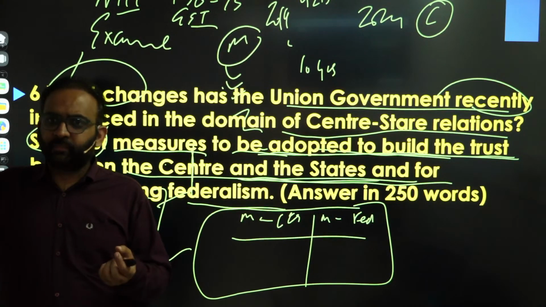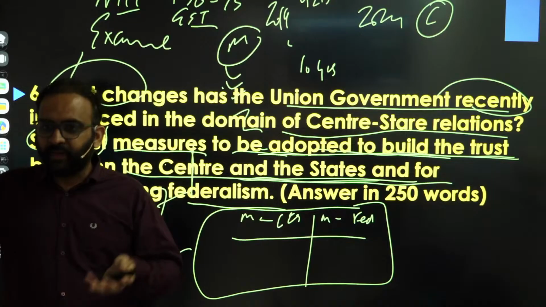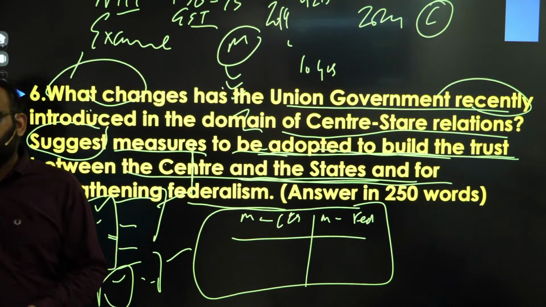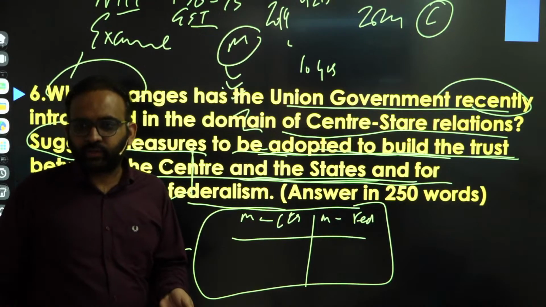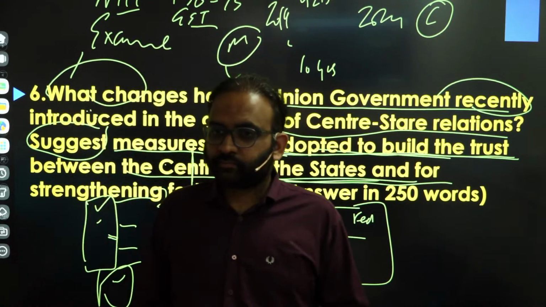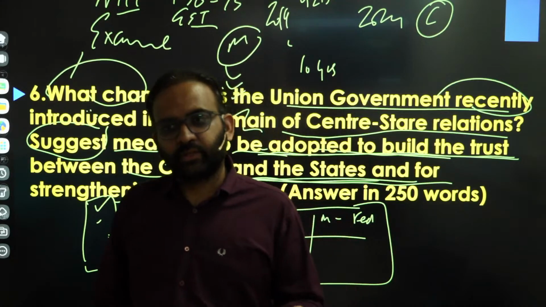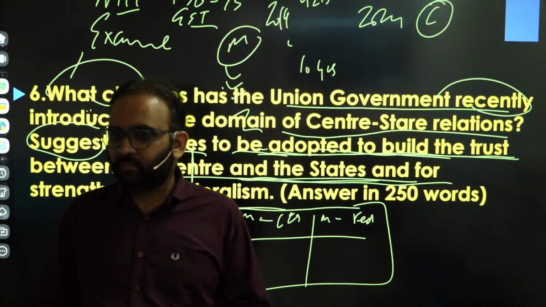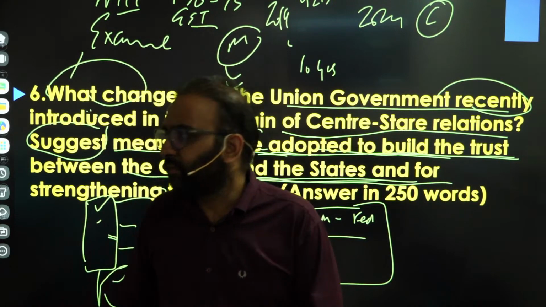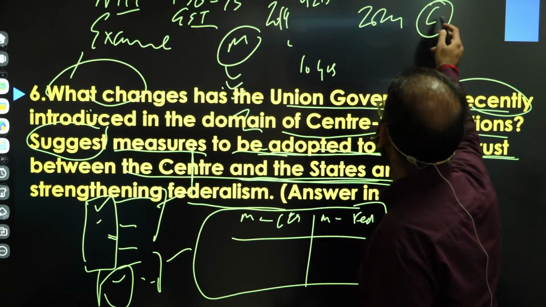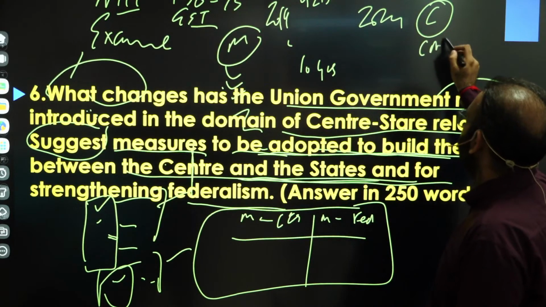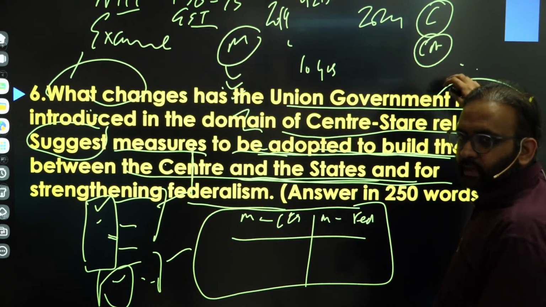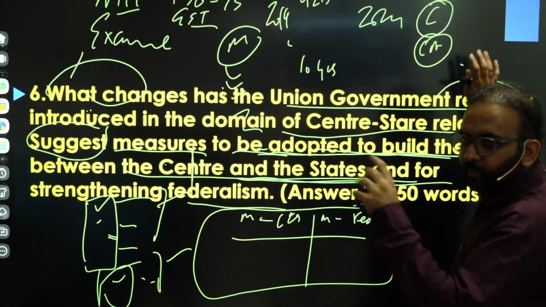Or you can talk briefly about what is happening as of now, like the Modi government has brought a lot of reforms in center-state relations, and we have witnessed changes in center-state relations by way of cooperative and competitive federalism. Right? That you can talk about. First is a constitutional-based introduction. Second is a current affairs-based introduction, that's basically the Modi government bringing certain changes in the direction of cooperative and competitive federalism.